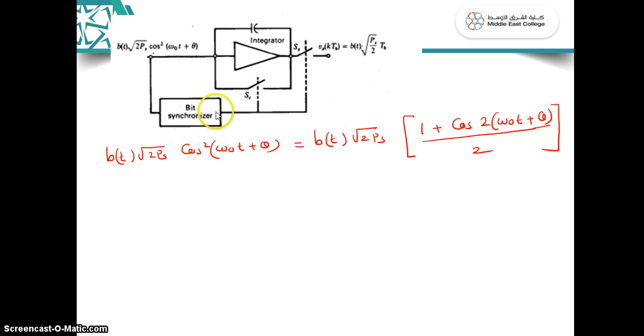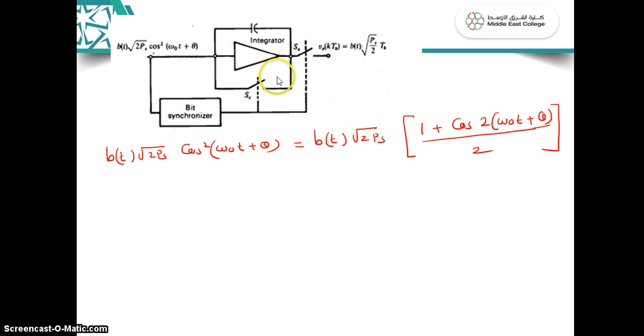That means this bit synchronizer only will be able to control the switch SC. At the end of the one bit interval, whatever charge is stored by this capacitor has to be discharged. So precisely just before the beginning of the next bit interval, the switch SC will close and discharge the integrator capacitor completely. Whatever charge of the previous bit is discharged.